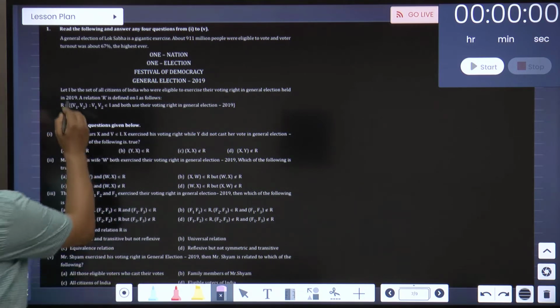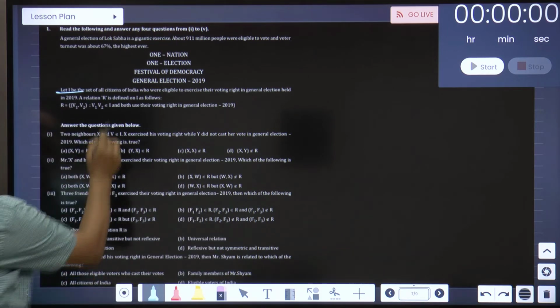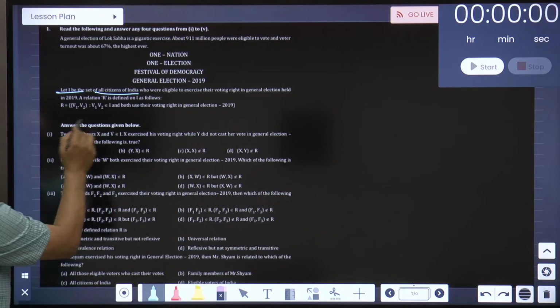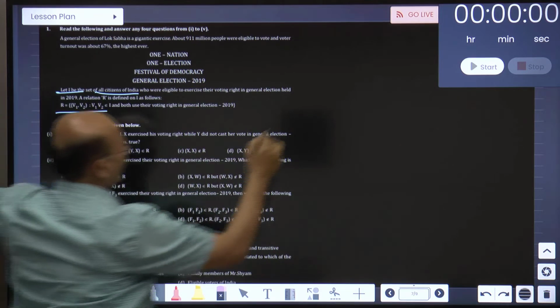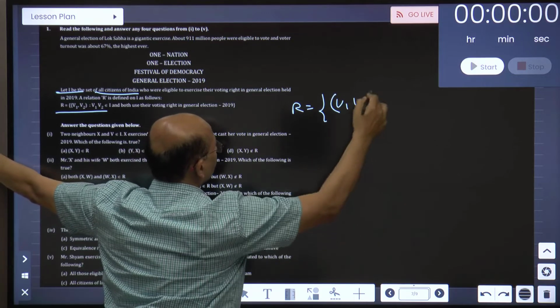Okay, so I is India. Here, I is the set of all citizens given to you. R is a relation defined on I, where R is defined as (V1, V2). But what is (V1, V2)?